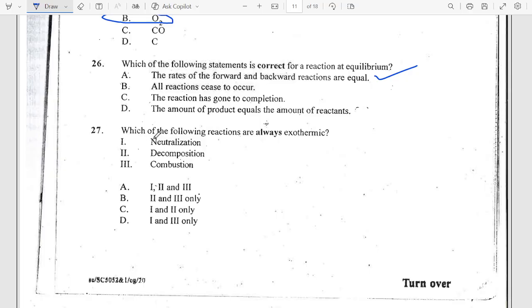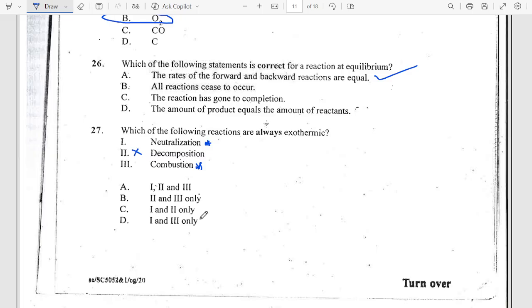Then number 27 says, which of the following reactions are always exothermic? Combustion is always exothermic. Neutralization is always exothermic. Decomposition always needs heat. So you always need heat to decompose something. So the answer is I and II.